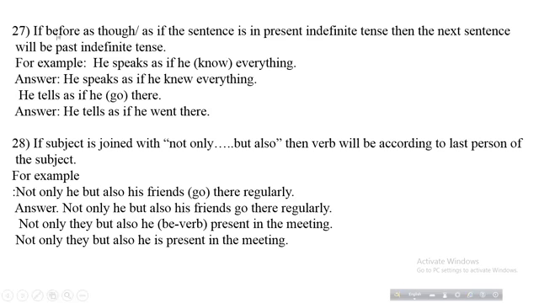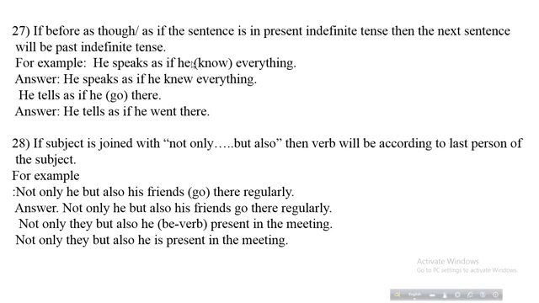If before as though or as if the sentence is in present indefinite tense, then the next sentence will be past indefinite tense. So, for example, he speaks as if he know everything. The verb know is kept in bracket but it is in the wrong position.